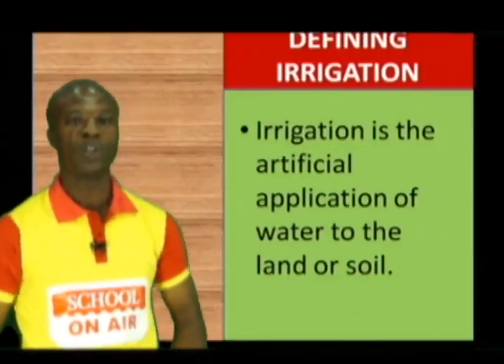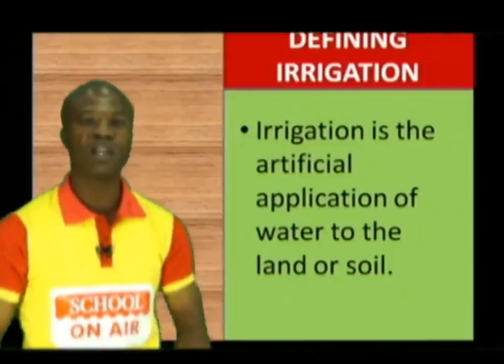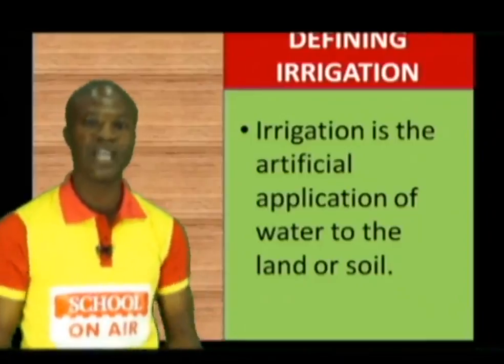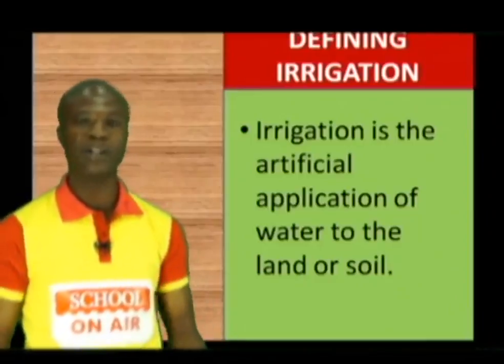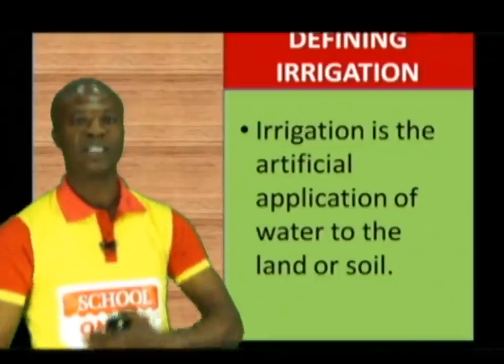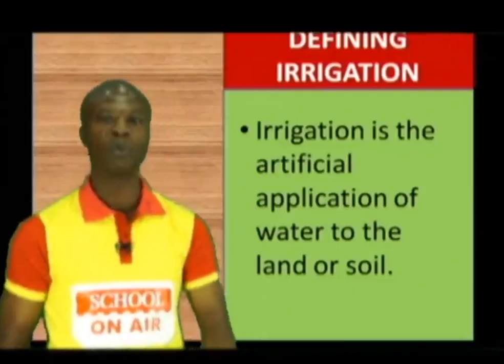In other words, what we are trying to say in essence is that there are some areas that don't usually experience rainfall because of climatic variation. But with the help of irrigation, water can be introduced in that particular area so that they can grow particular types of crops. That is what we mean by application of water.